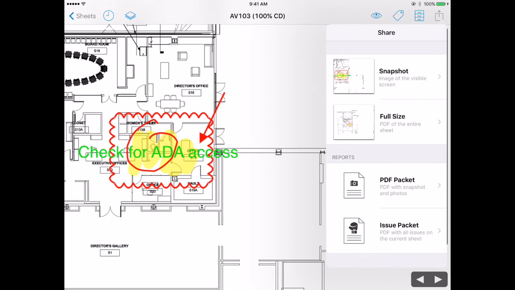A PDF packet's really neat because it combines the snapshot we were just talking about with the photo. If I happen to be on the job site, standing here using PlanGrid on a device that has a camera built right into it, why not capture a picture? Then I can push out in a PDF packet via email to whoever needs to see the drawing with the annotation as well as a picture of what that looks like in the built world. So I'm pushing out very rich detail.